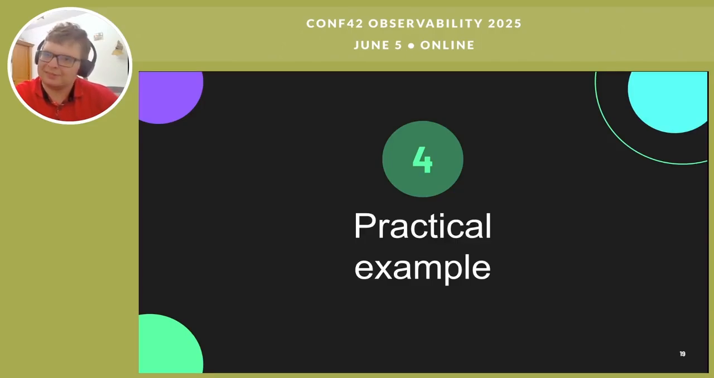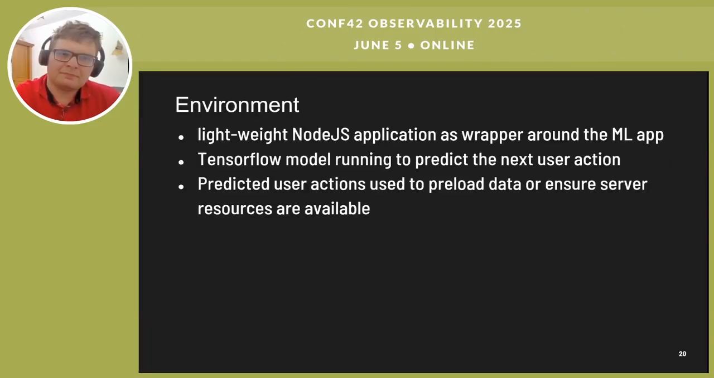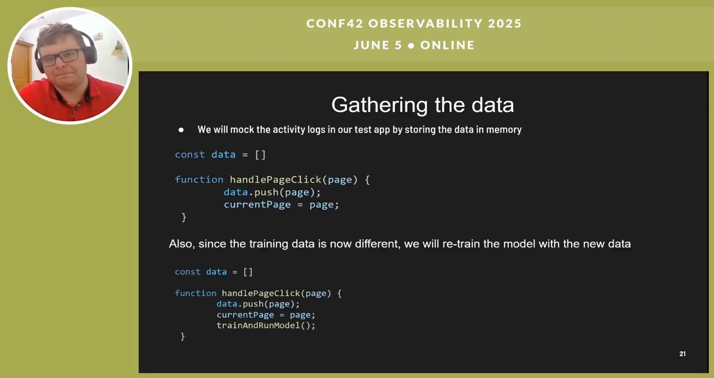Let's start writing code. This is why we came here, actually. Until now, this was all theory. Now let's start laying it out. So we have a lightweight Node.js application wrapped around the machine learning app. We have a TensorFlow model running to predict the next user action. Then the predicted actions will be used to preload data or ensure server resources are available. So how do we get the data? Let's say that we just run it in memory right now. I didn't want to stress the network, so I just have an array in memory which will mimic the activity log. So how do we train and run the model?